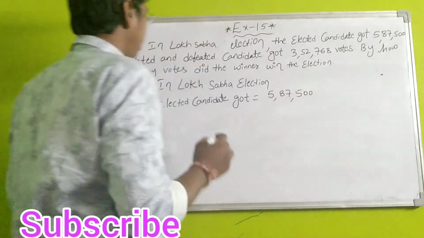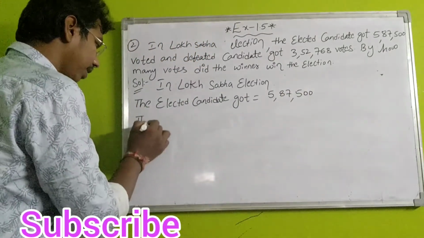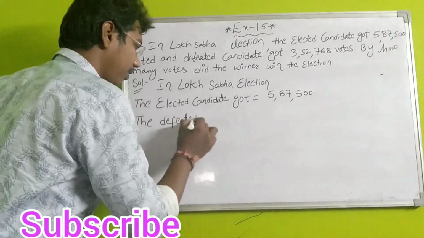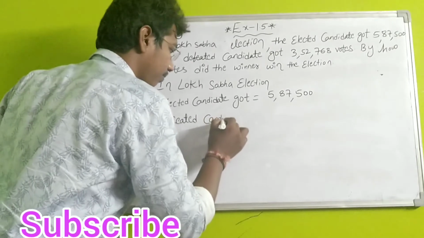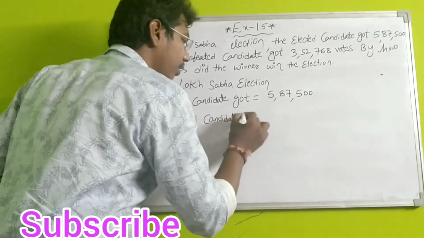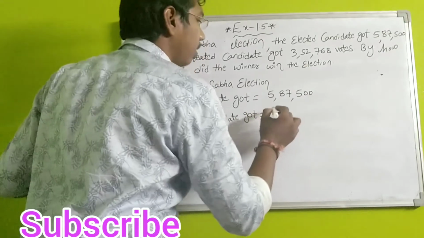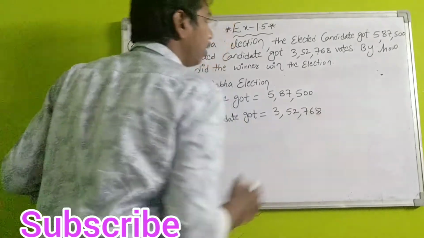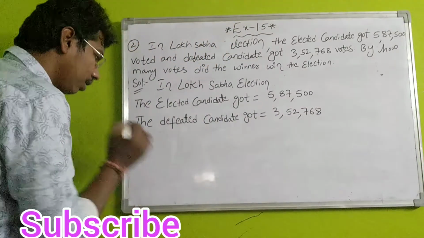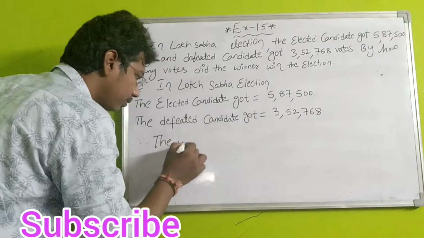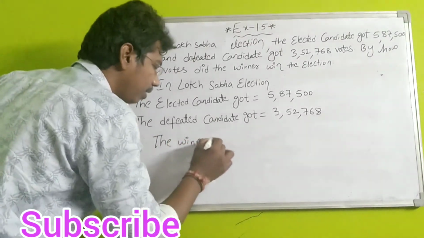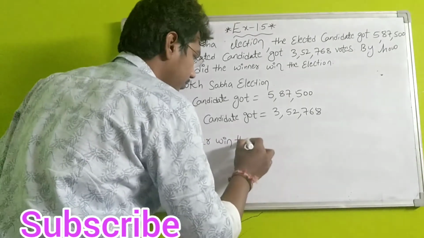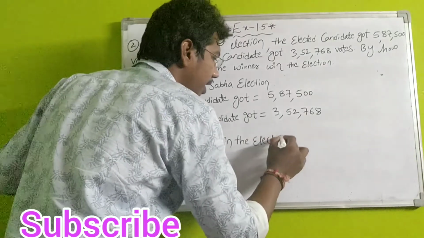Okay, next, the defeated candidate got 3,52,768 votes. Now, what we have to find out: the winner wins the election by how many votes, dash votes we have to find.